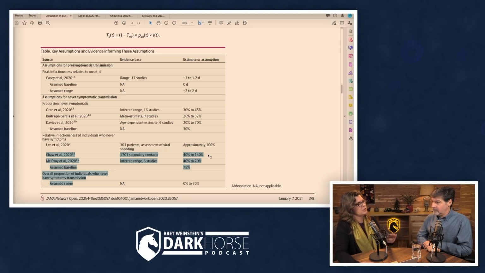That's what Johansson reports about this paper. Well, what does this paper actually find? It finds that in the household setting, which is the only setting where they could find anything statistically significant, symptomatic case patients had 2.7 times the risk of transmitting SARS-CoV-2 as combined asymptomatic and pre-symptomatic patients.